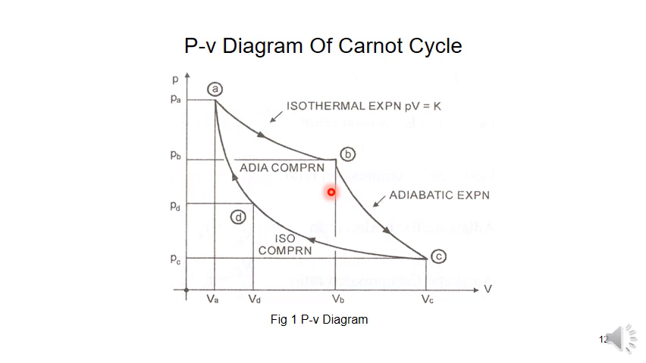Here A to B represents the isothermal expansion. What is the condition for the isothermal expansion? PV is equal to constant, where K represents the constant. And B to C is an adiabatic expansion.